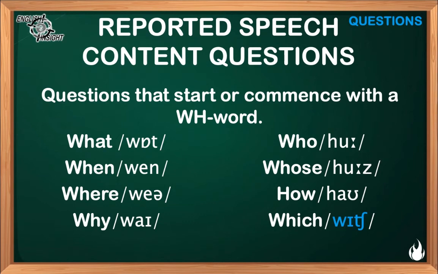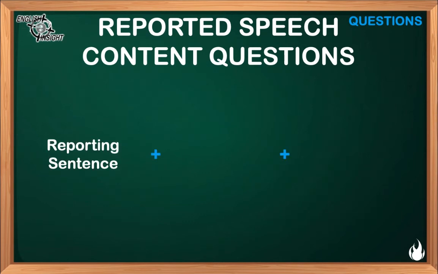A content question in reported speech possesses exactly the same three elements. The very first one is the reporting sentence. The second element is the actual WH word that we use in the question. And the last one is the same, subject plus the verb in exactly that order. Notice that we do not use a question mark, neither in yes-no questions nor content questions in reported speech.